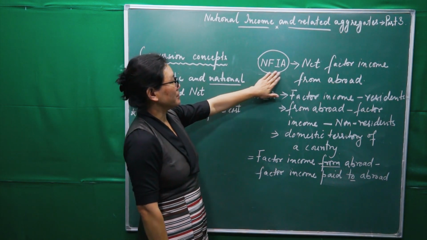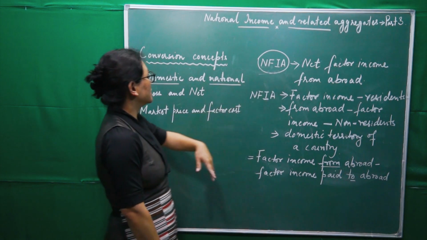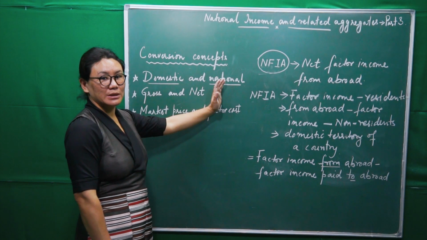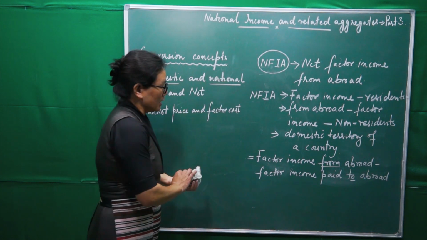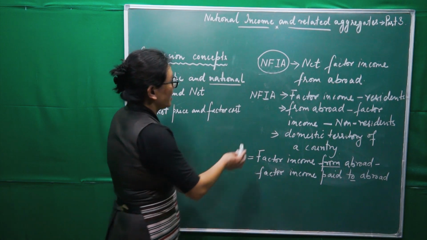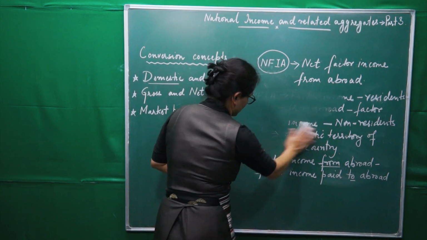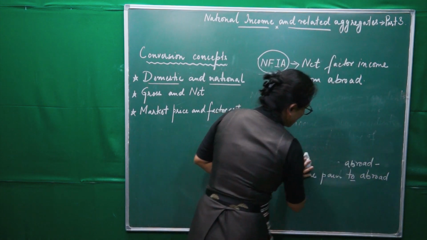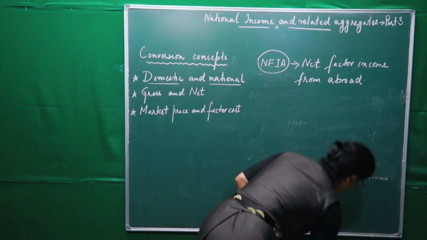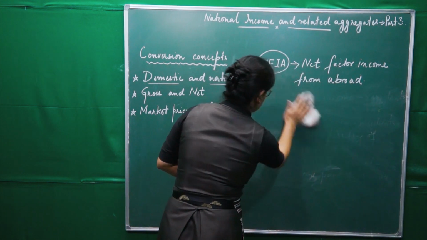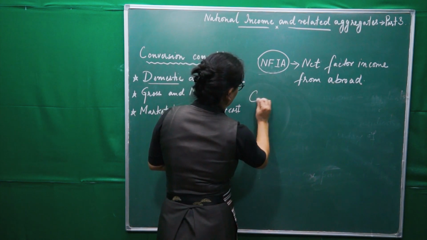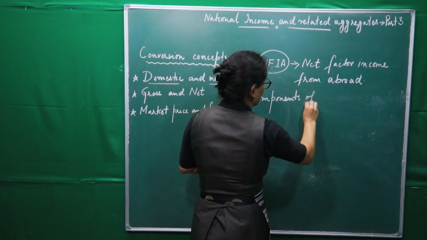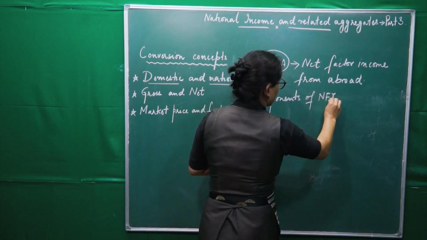This term we will use to convert these two concepts. Now, next, we have to see in brief what are the components of NFIA, net factor income earned from abroad. So we have components of NFIA.